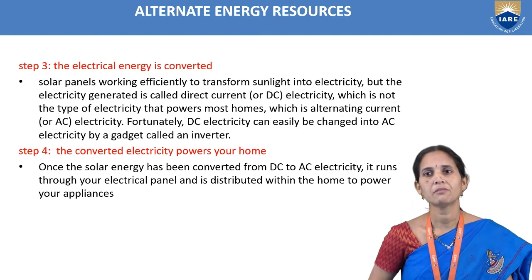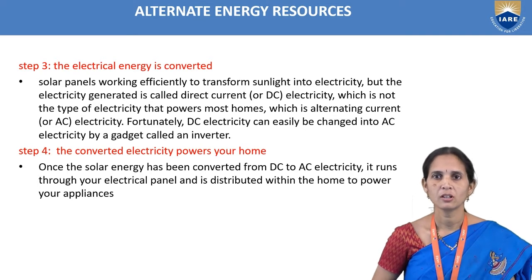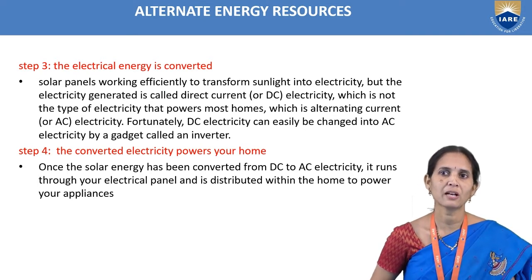So the converted electrical power goes to your homes. The solar energy has been converted from DC to AC electricity. It runs through your electrical panel and is distributed within the home to power your appliances.